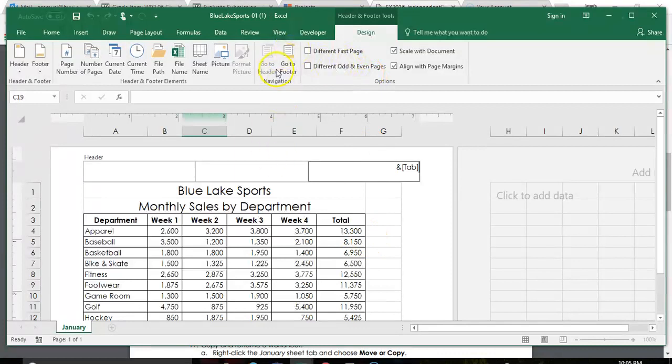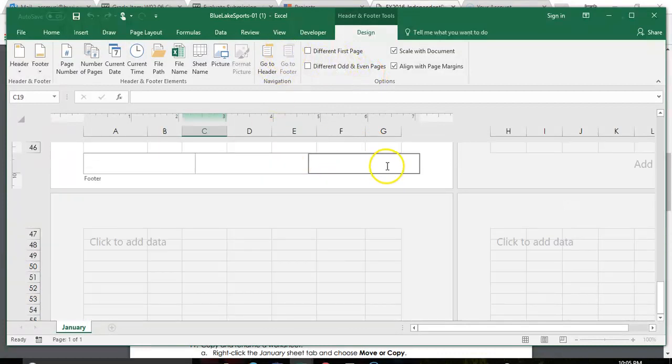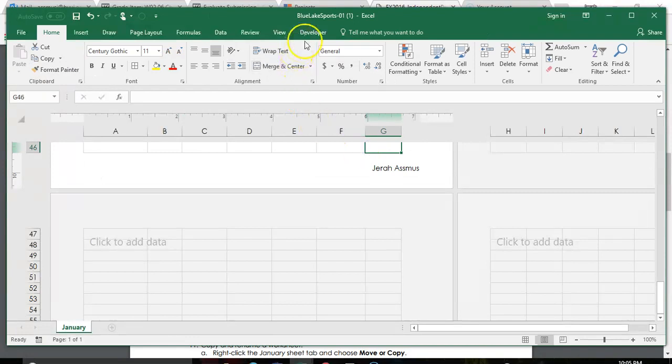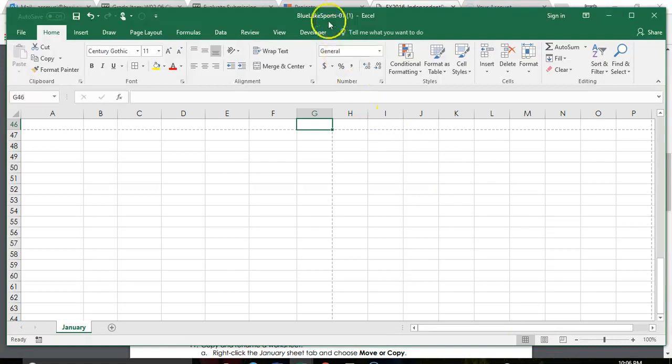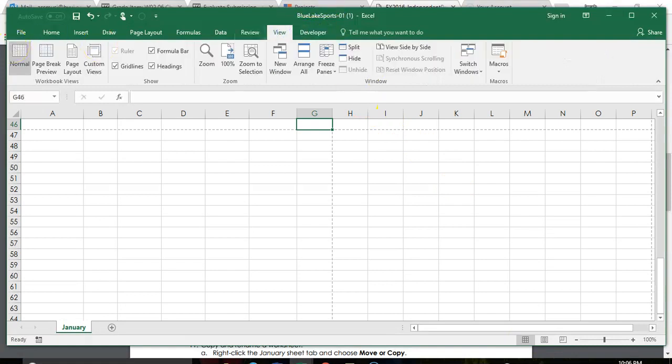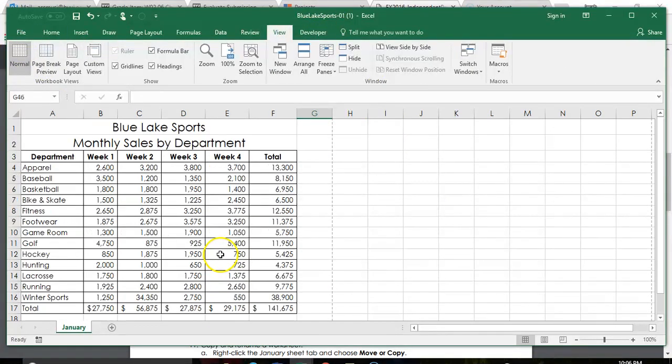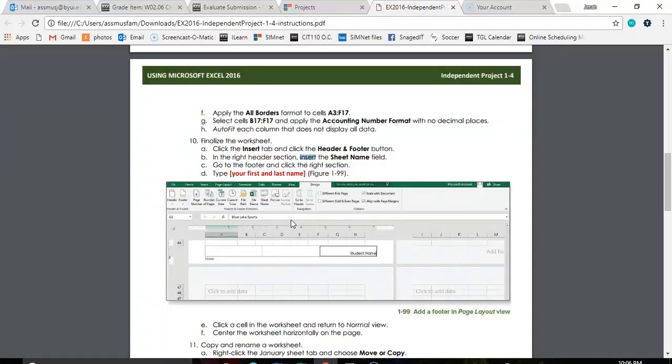So next step is go to our footer. In our right section, we're going to type in our name. And then it says to click out anywhere, and we're going to go back to our normal view, which is right down here. Or you can come to View and make sure you're on your normal view. And normal view doesn't show your header and footer in there, just so you know.